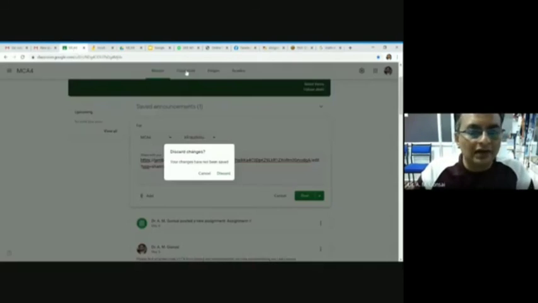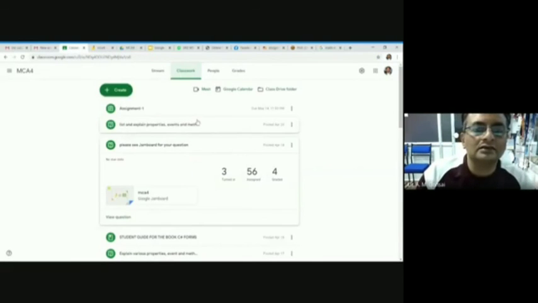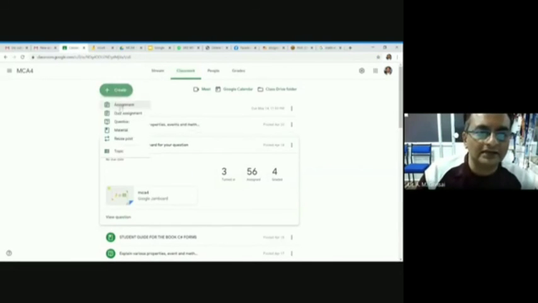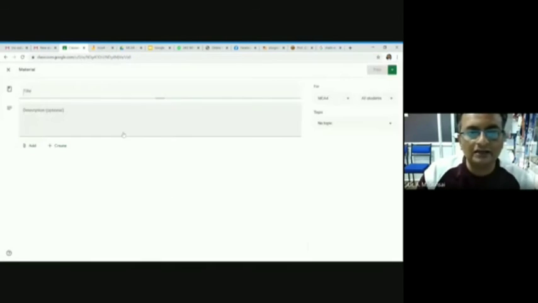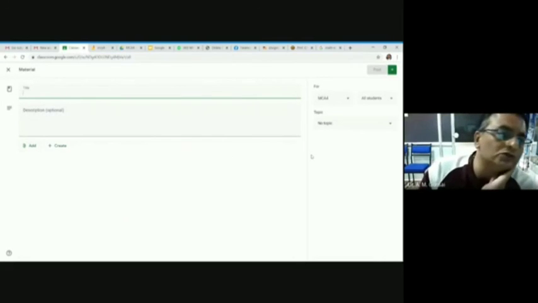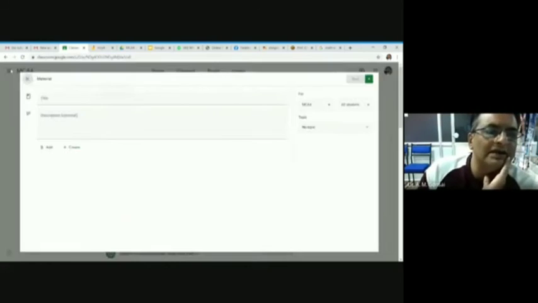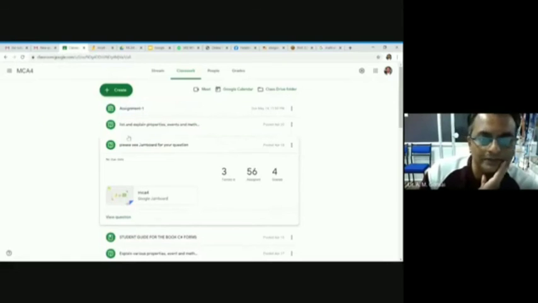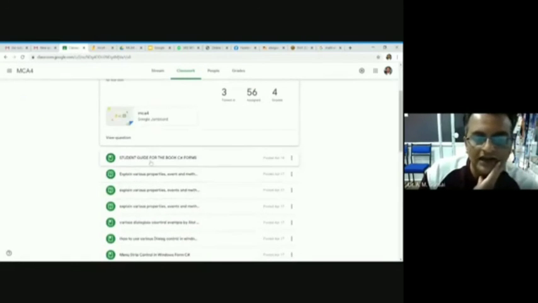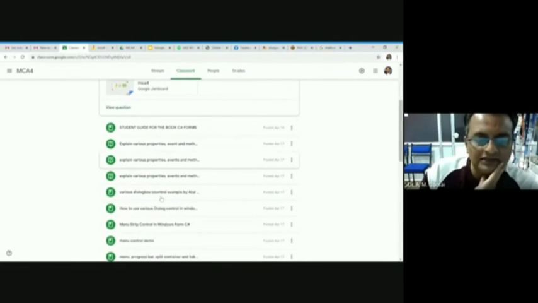Now, after class, discard. In the class, you can create assignment, quiz, question, or material. So, simple material, you can type, add the document information, and pass to your student for reading purpose. And many materials I have passed. Look, student guide for book, explain various property. These are the questions and material.